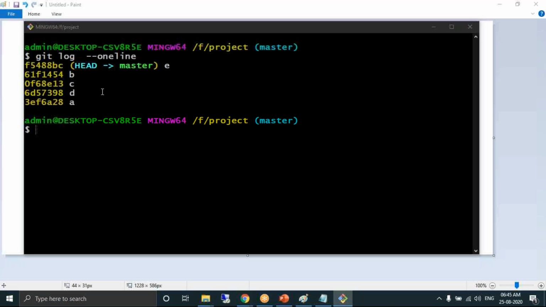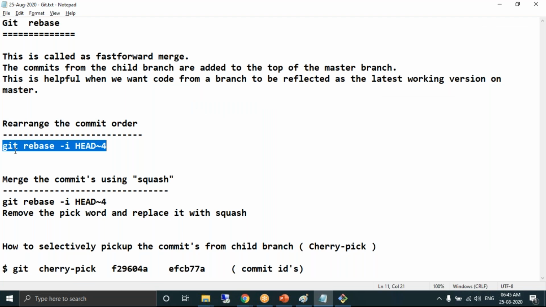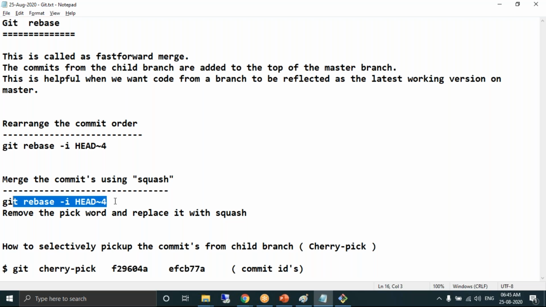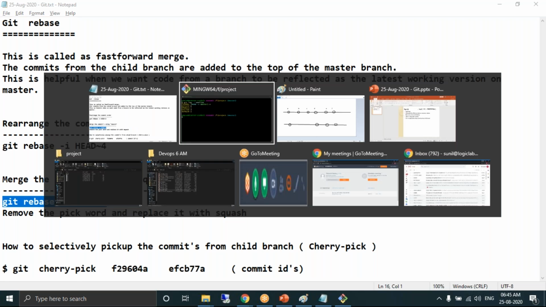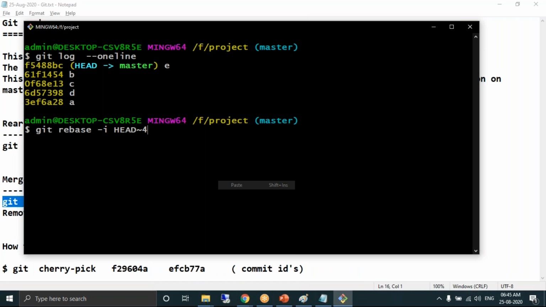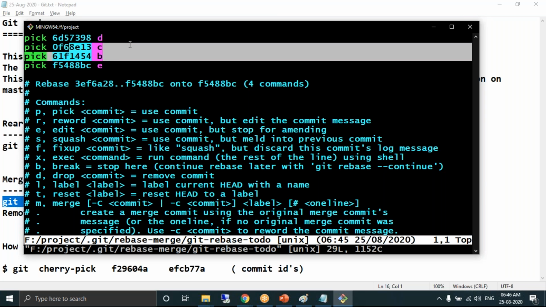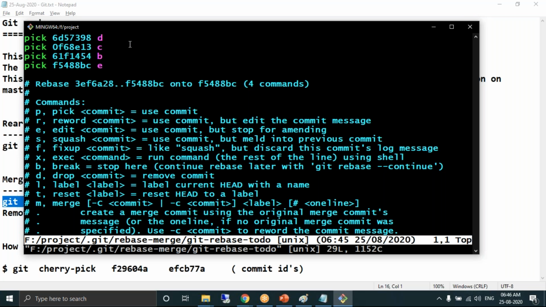Okay, so remaining 4 options, same command. Whatever command we have used for rearranging the commit order, I will use the same command. Let's say I don't want C commit and B commit. These two commits which I don't want. Whichever commits you don't want, go to insert mode. Let's say I don't want C commit. Replace the word pick with the word squash.